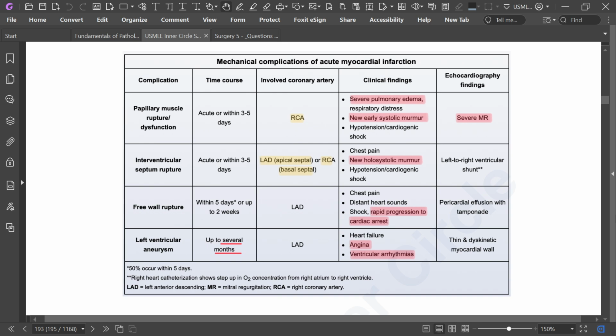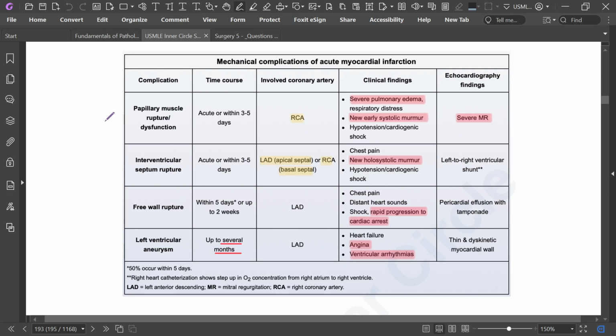Let's dive into mechanical complications of acute MI. This box is a very high yield box, so try to remember.